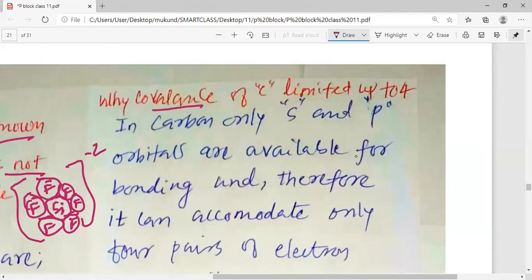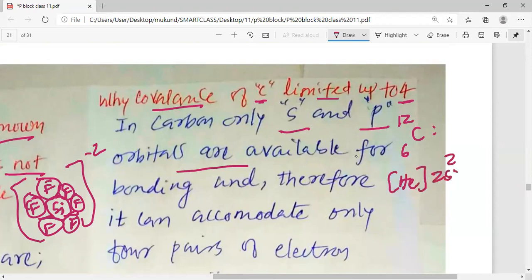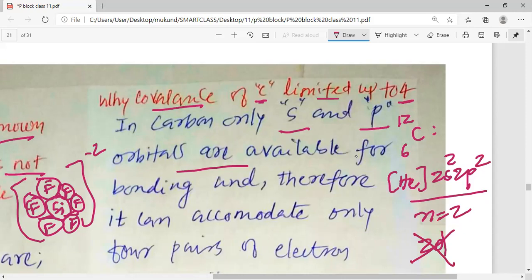Why is the covalence of carbon limited up to 4? Why can carbon make a maximum of 4 bonds? In carbon, only s and p orbitals are available. If you look at carbon, my dear students, atomic number 6, mass number 12, the electronic configuration of carbon is He 2s2 2p2. Here n is equal to 2 and 2d is not possible, so d orbitals are not available, and that is why carbon has only s and p orbitals.